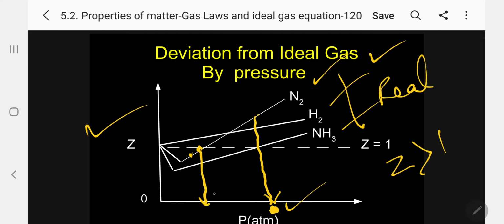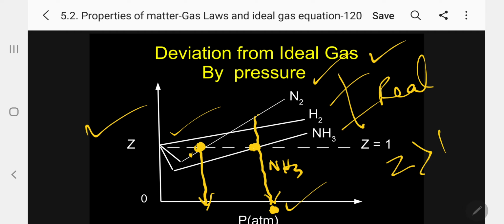Then here the hydrogen is not at all coming. Ammonia crossing here, Z equal to 1. Nitrogen crossing here, Z equal to 1. But hydrogen is not at all coming, so only at 0 atmosphere it is behaving as an ideal gas.